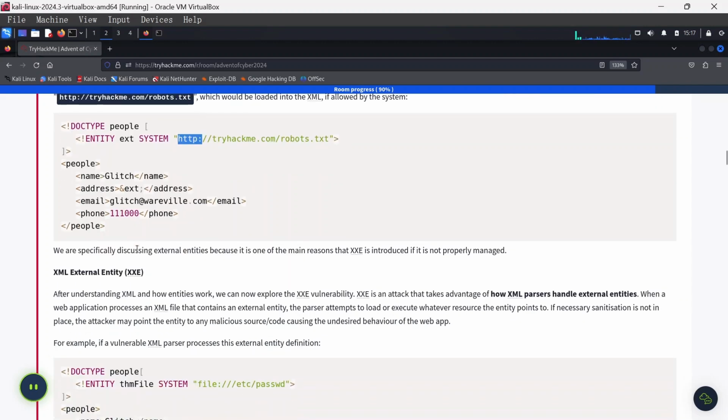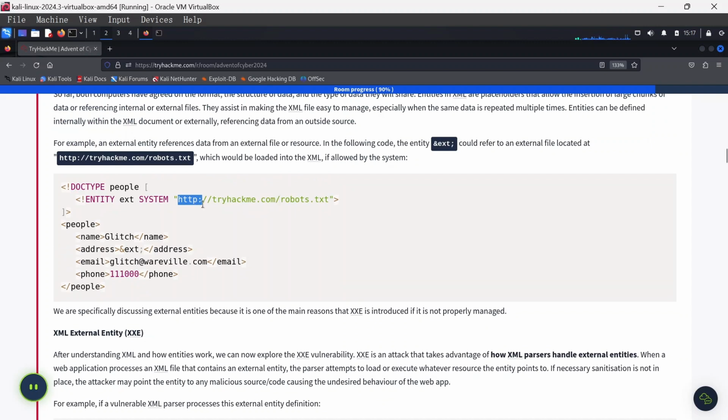If that makes sense. Okay, now for instance, if we have something like http://tryhackme.com/phone numbers, that is where you can see a phone number that belongs to Glitch, but in this case you don't want to type 111.0.0.0. So in this case we would do ENTITY ext SYSTEM http://tryhackme.com/phone number. What will now happen is when this is run, when it gets to phone number, this part would now be written like this, replacing 111.0.0.0. So when it gets to phone number, it will run the ext entity, go and reference this externally, and replace the 111.0.0.0.